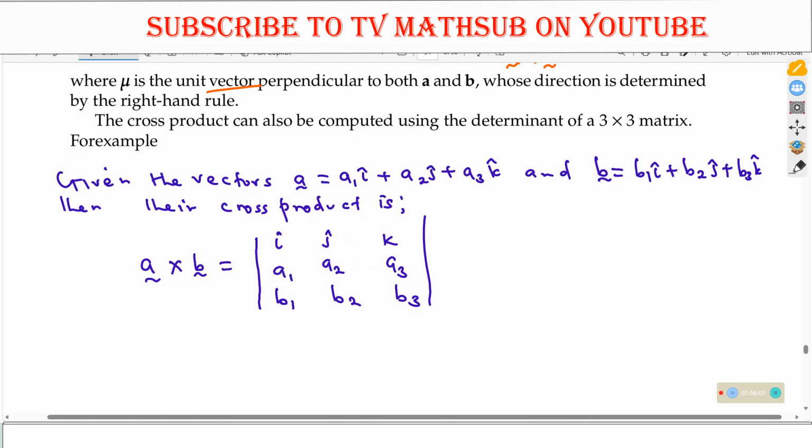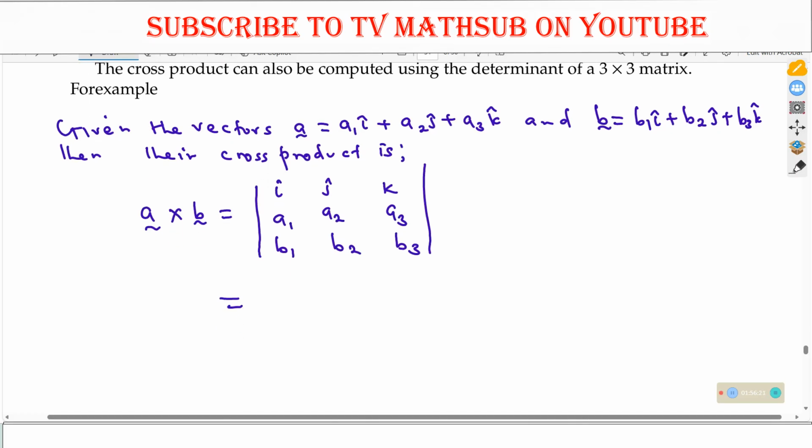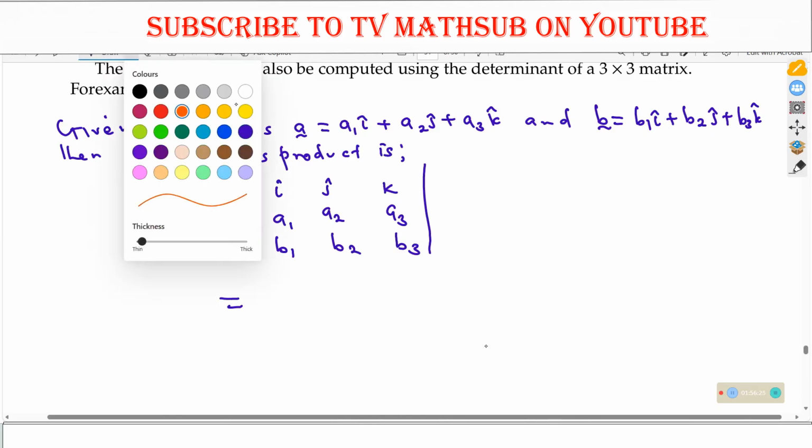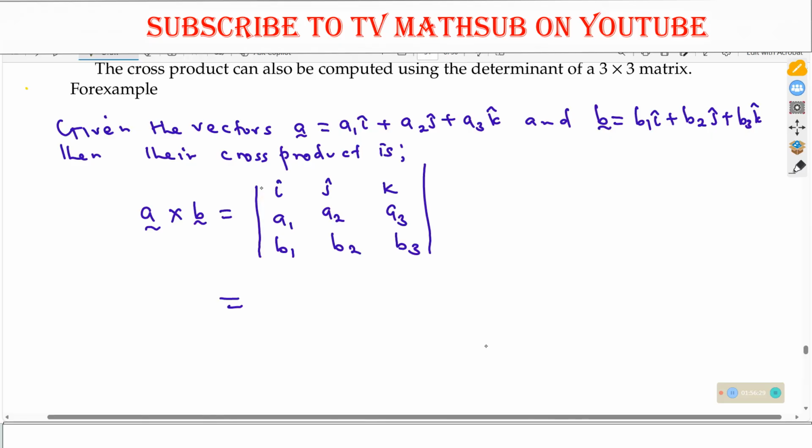Then A1, A2, A3 are components of vector A. B1, B2, B3 are components of vector B. So here you use the determinant of a 3 by 3. I hope you know the determinant of that. Do you recall the determinant of a 3 by 3? No? Okay, they didn't teach us. It is very easy still. We shall have it. So what you do, okay?